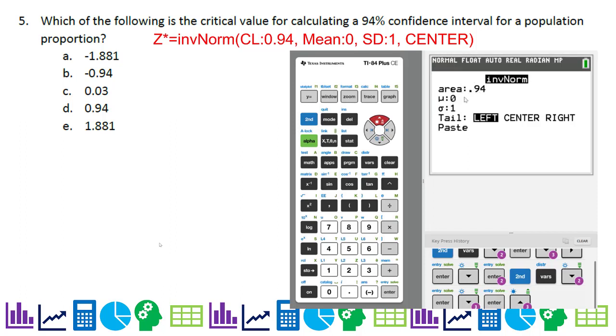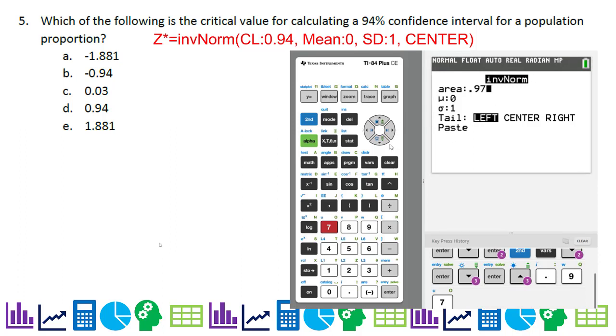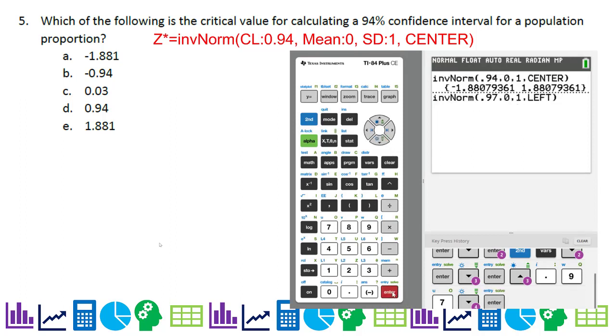So if I add that 3% to the beginning and I change this to 0.97, there's still 3% left on the right, and I say left tail because it's an old school calculator, and I hit enter. You'll see we actually have the same value. There you go. So that's how you do it the easy way, being able to say center for your tail, and then if you have an old school calculator, how to calculate it. So your answer is 1.881.